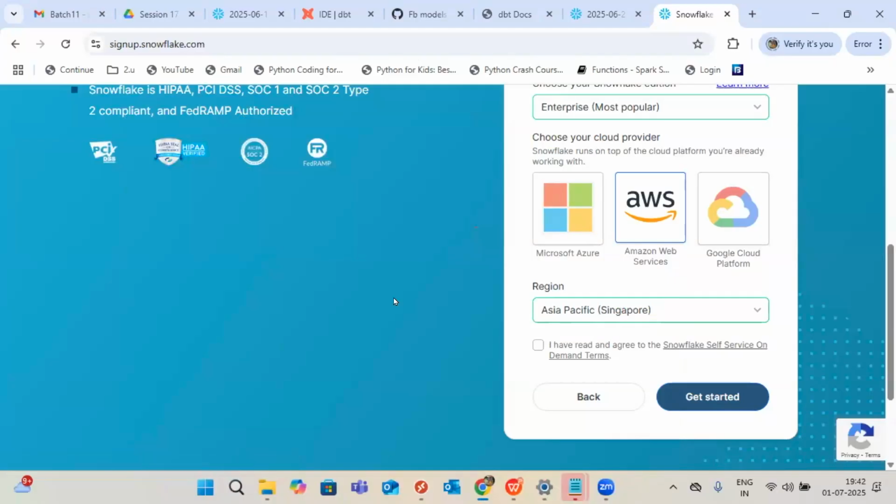How to select a region? Again, I'm saying here it's a free trial and for practicing purposes, I'm going with Singapore. In real time, we won't do this. The client won't do this. The client will sit and check what is the nearest region to their storage area, I mean, source data sets. They will have some strategies, and according to that, they will select the region. In our case, for practicing purposes, no problem. No need to rack our heads.